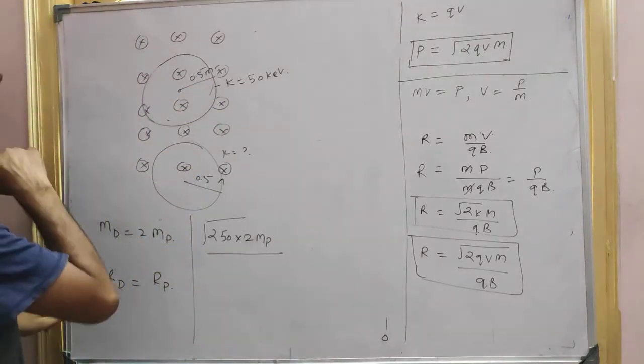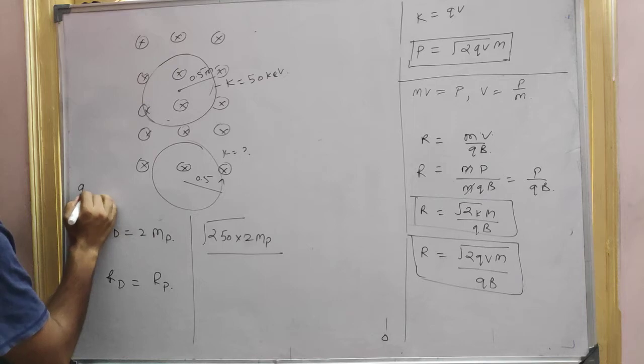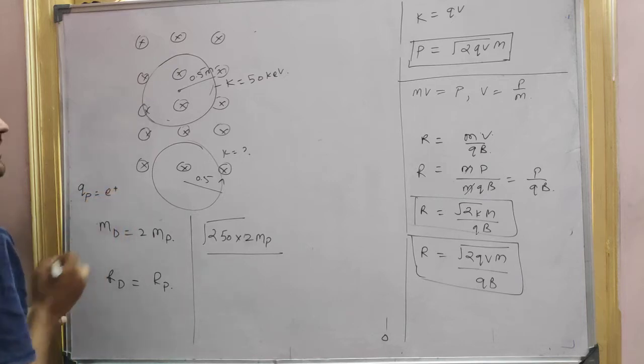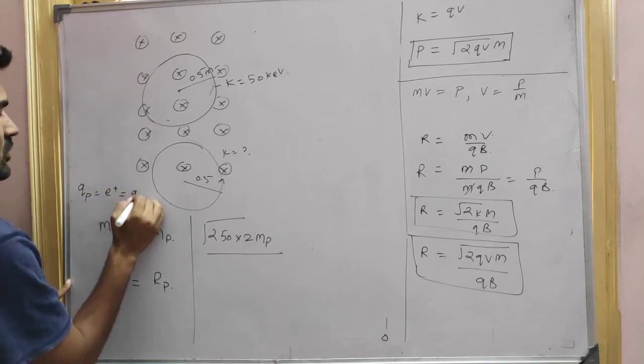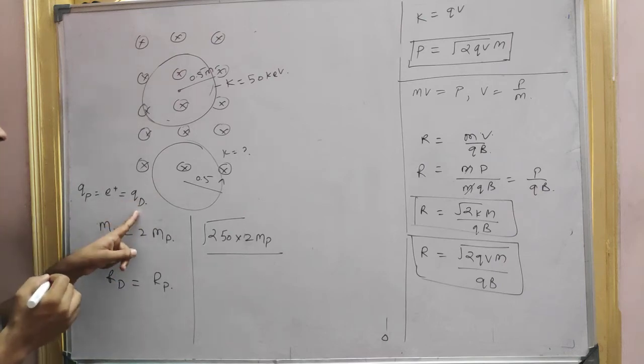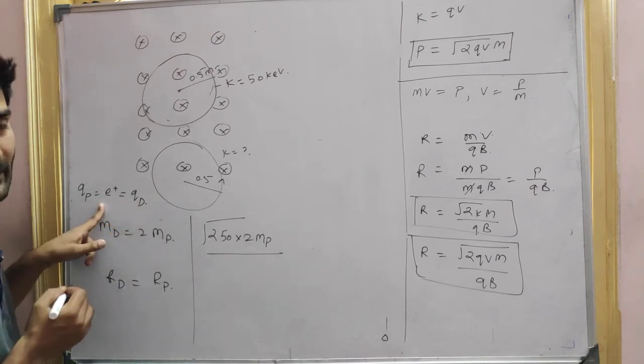We know the charge of the proton is equal to the charge of the electron, and that same charge is on the deuteron, right?